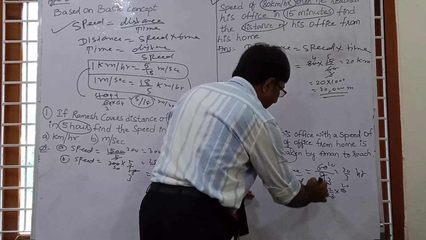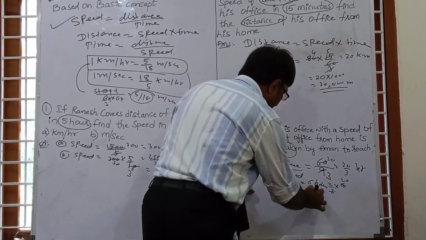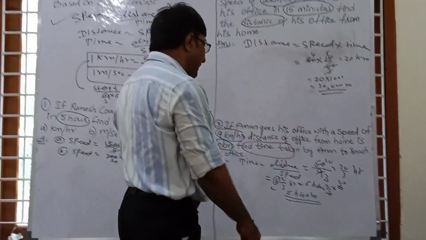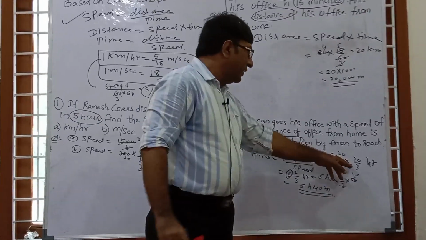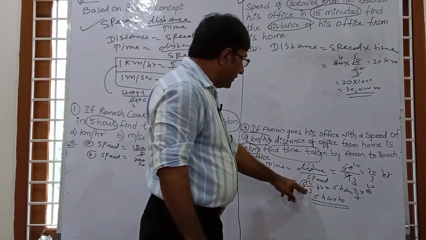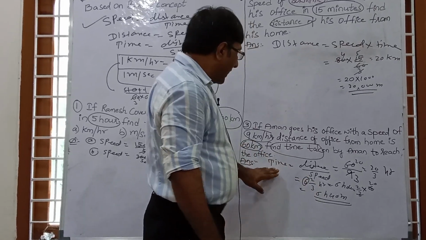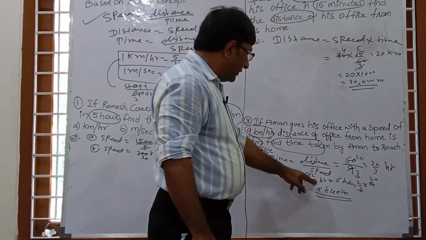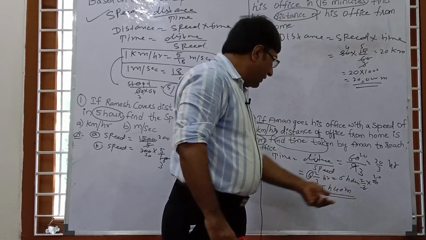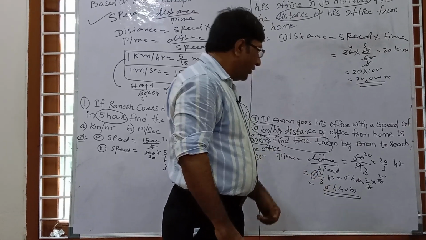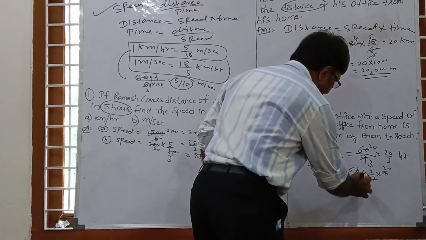6 hour and 2 twenties are 40. So this is 40 minutes. So 6 hour 40 minutes is the correct answer, and 20 by 3 hour is also correct, and mixed form 6 and 2 by 3 is also right. So time equal to 20 by 3 hour, or 6 and 2 by 3 hour, or 6 hour and this 2 by 3 hour is 40 minutes. So 6 hour 40 minutes is the correct answer.